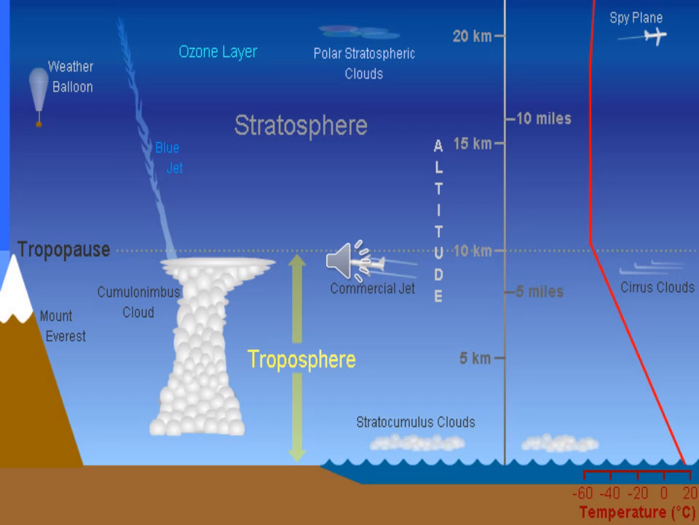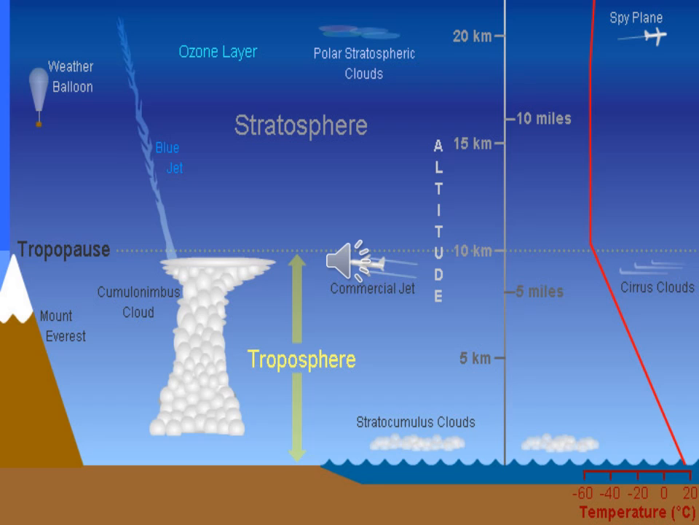The layer extends up to 8 km at the poles, that is, at the north pole and south pole, and up to 18 km at the equator. The temperature decreases with increasing height. That's why we feel so cold in the hill stations.